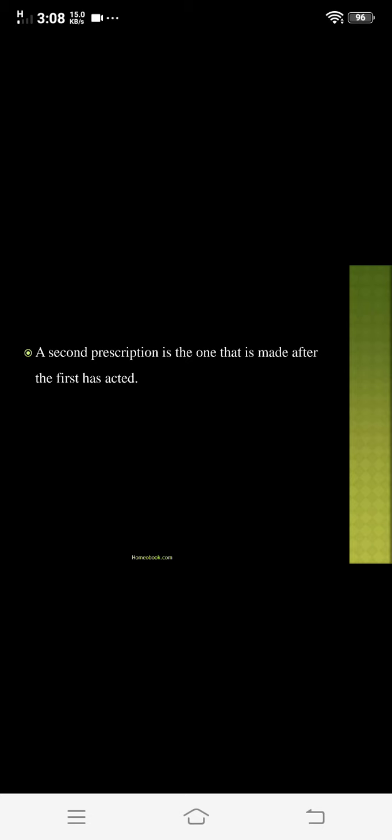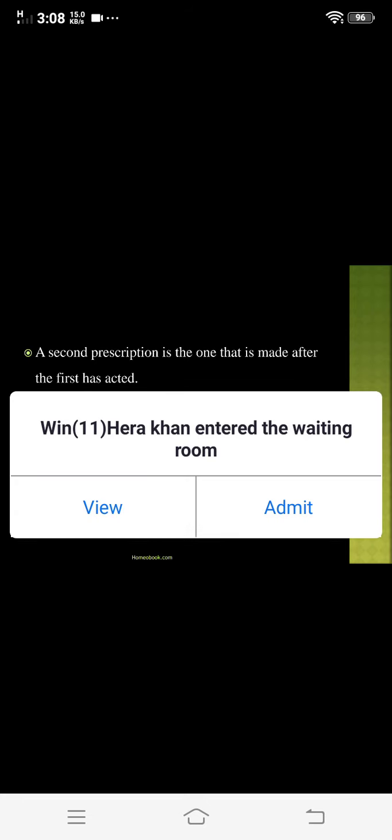Then second need, a new set of symptoms unrelated to the old one appears. That is, you have appearance of new symptoms unrelated to the old one. In that case also you have to give the second prescription. Then the third need of the second prescription is that there is an acute exacerbation of chronic diseases. That is, the patient is suffering from chronic diseases and in between he is suffering from acute exacerbation of his chronic complaints. In that case you also need the second prescription.